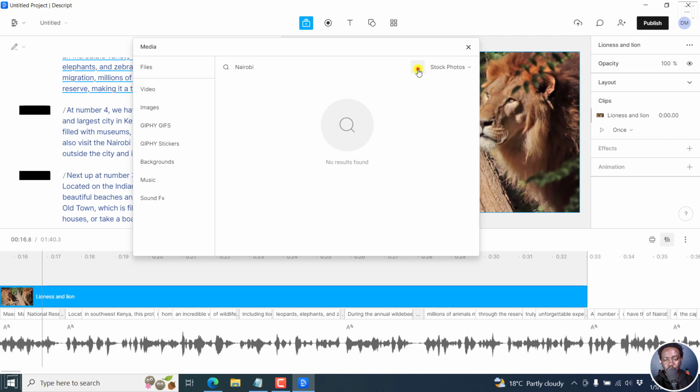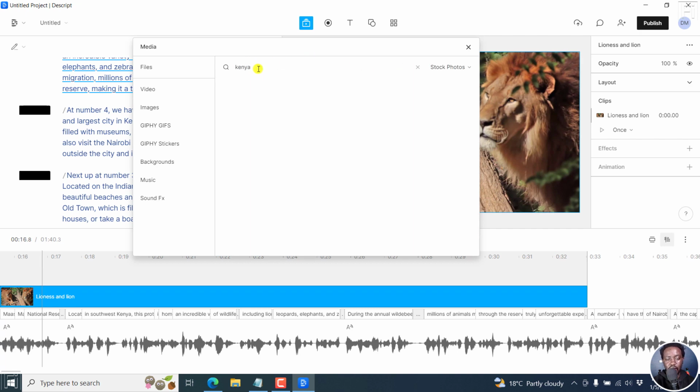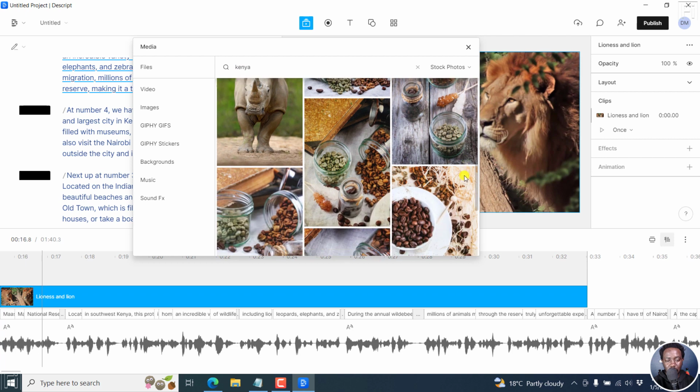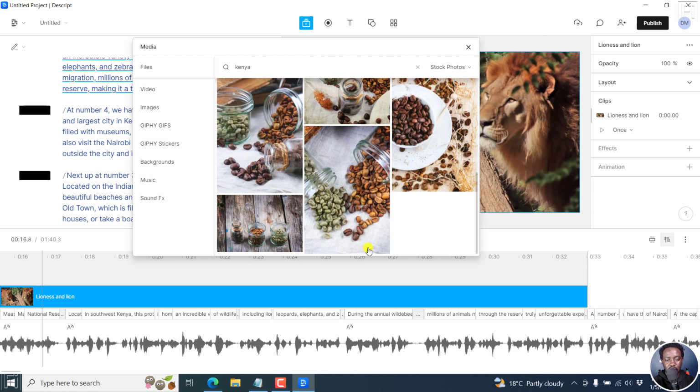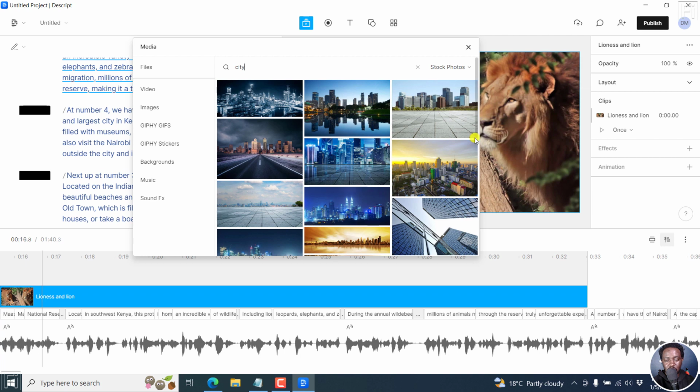There are no stock photos for Nairobi. Hopefully, let's say we go for Kenya. Hopefully there is a photo for Kenya. Yeah, there is this, and it's famous for coffee, wildlife, and so on and so forth. So you may need to look for a photo for a city, using even sites like pexels.com to add some more cities right there.